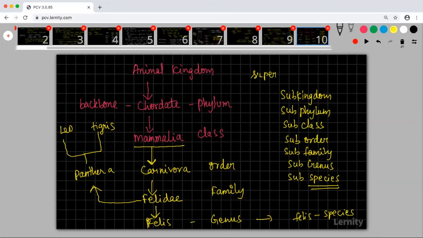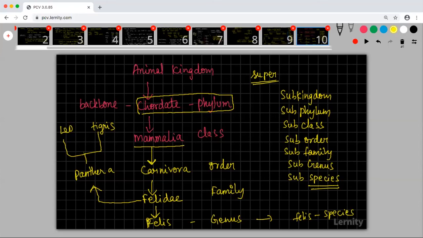There can be a super kingdom. There can be a super phylum. So suppose there is one more property which was found beyond this, then we will use the word super. As of now, we cannot go for super. Only sub kingdom is being done, but they have also created some ideas for it. Okay, so with this, we'll stop the class. I will give you notes for these things in the next class.